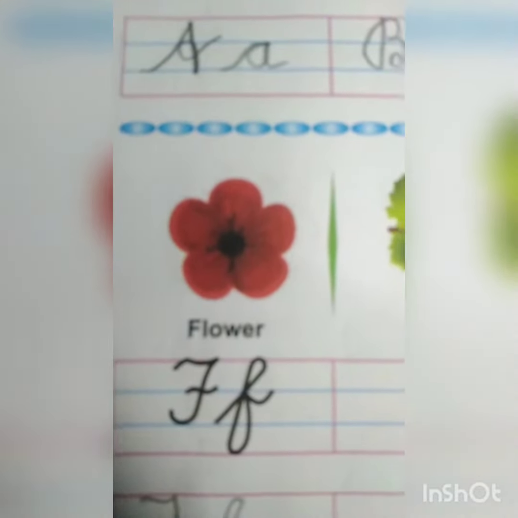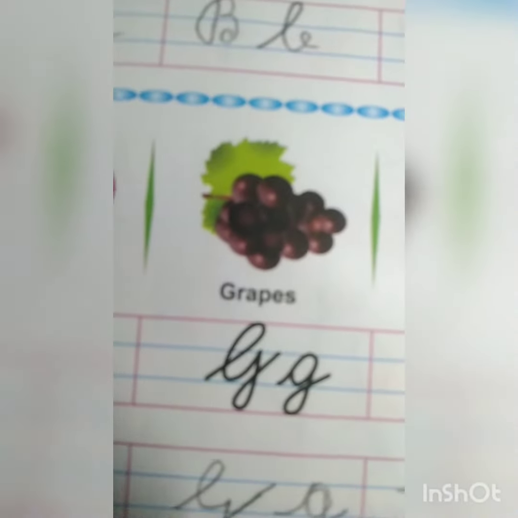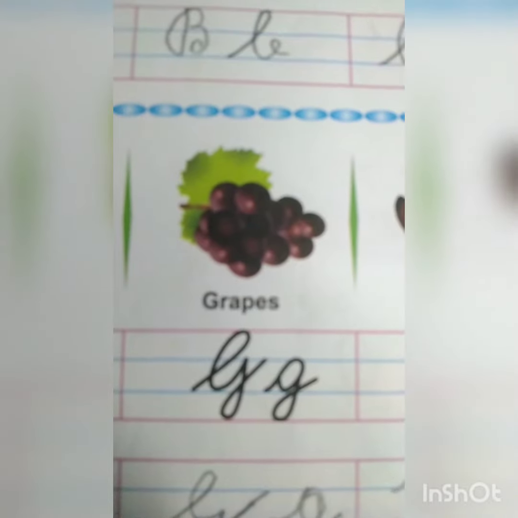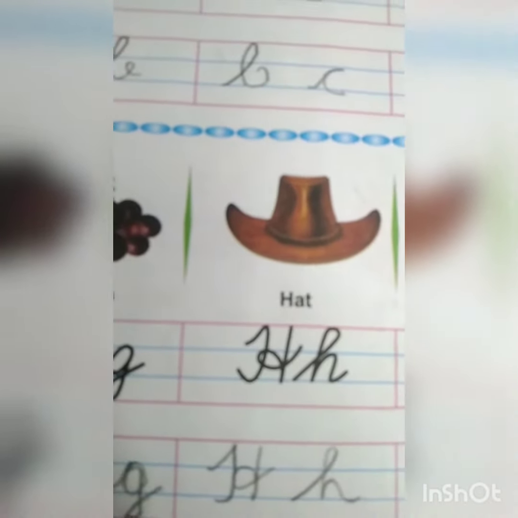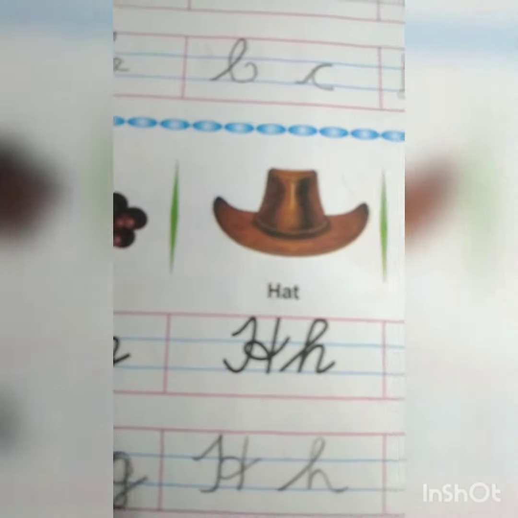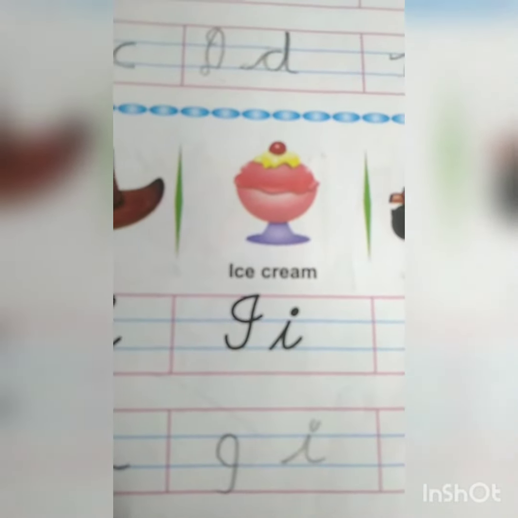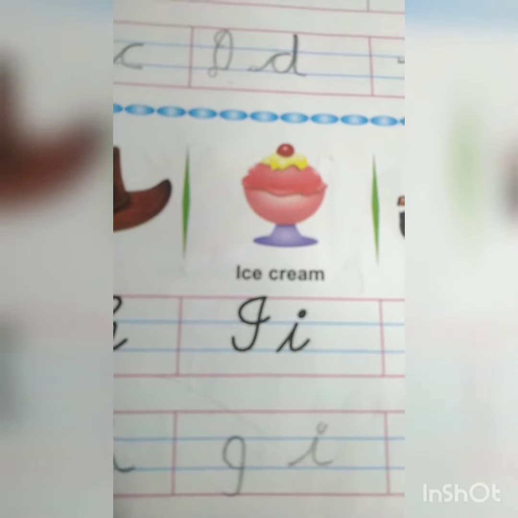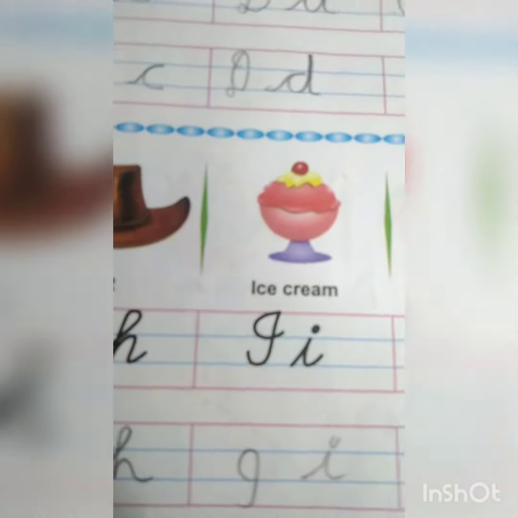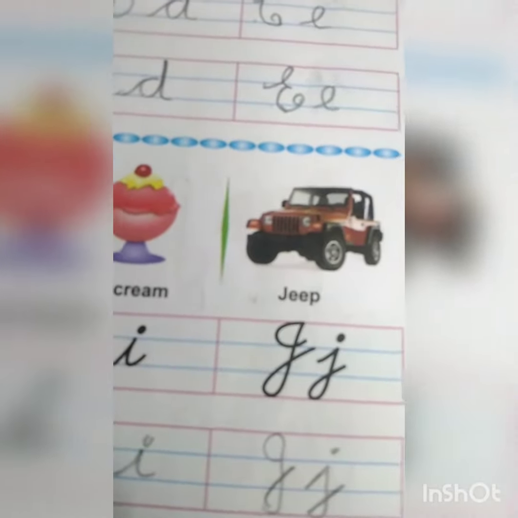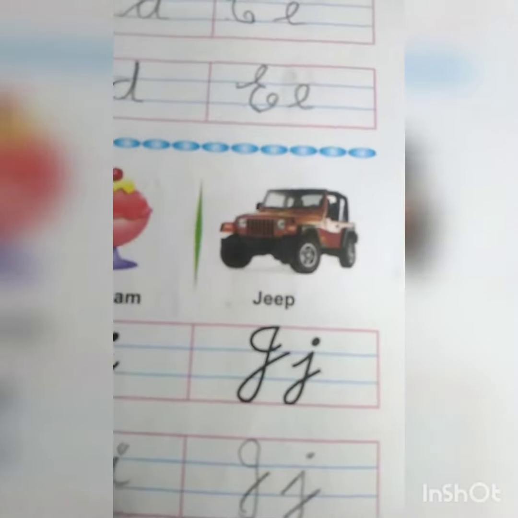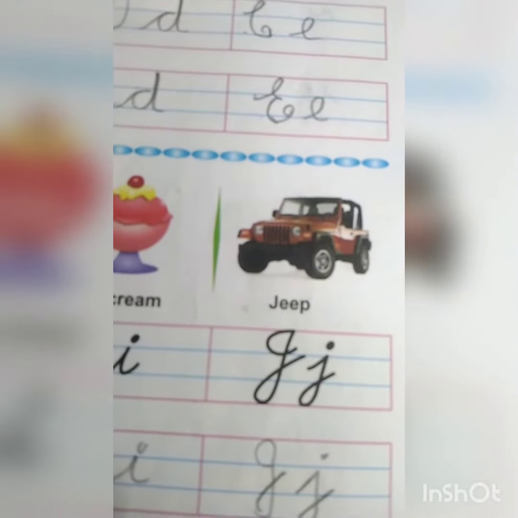F is the sound of letter F. G, g, g. G is the sound of letter G. Ha, ha, ha. Ha is the sound of letter H. E, e, e is the sound of letter I. J, j, j, j is the sound of letter J.